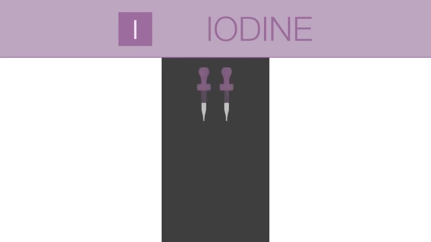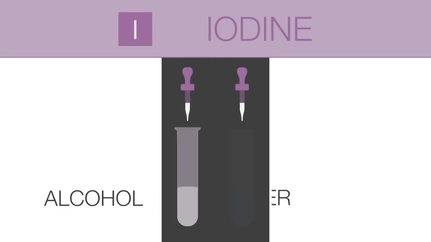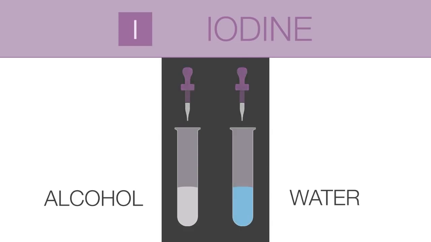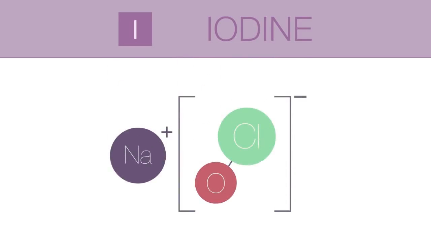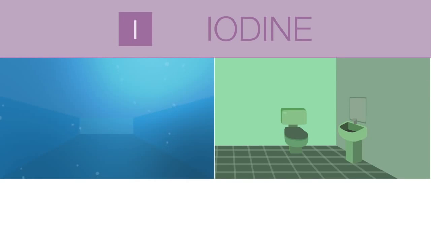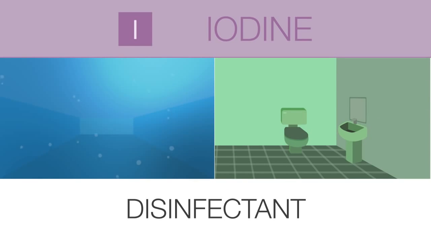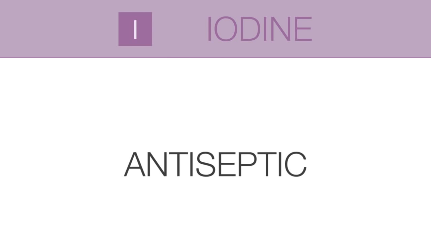We can dissolve iodine in either alcohol or water to be used as an antiseptic. We discussed sodium hypochlorite as a disinfectant. An antiseptic also kills germs, but is mild enough to be used on skin.